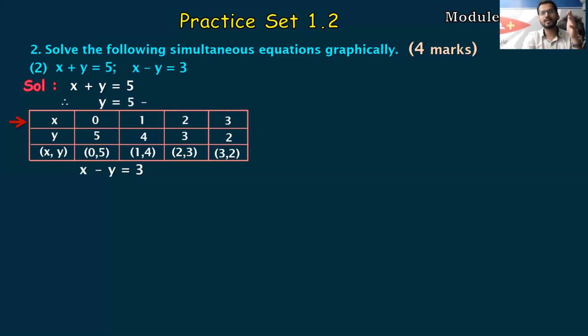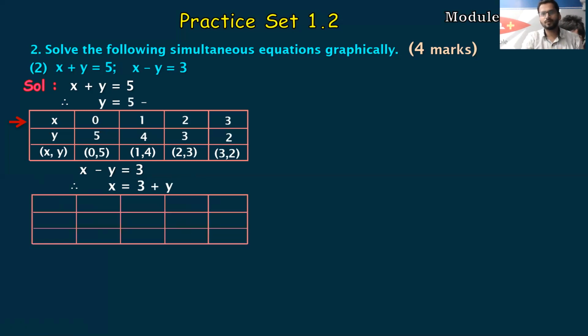So next equation we'll take, again, as I told you, on left hand side, the variable has to be positive. Fine. Now, if you observe in this, x is a positive variable, y is a negative variable. So preferably, I will shift minus y to the right. Okay. So x is equals to 3. When I shift minus y to the right, it will become plus y. This is my equation.